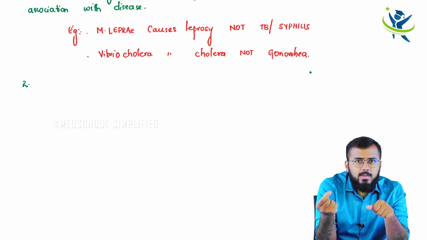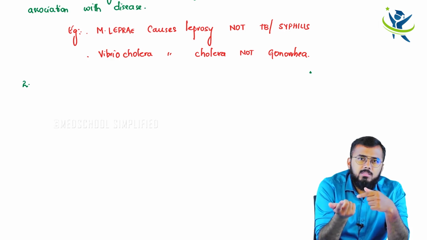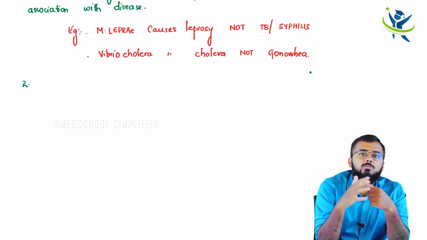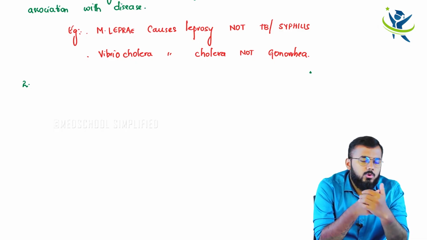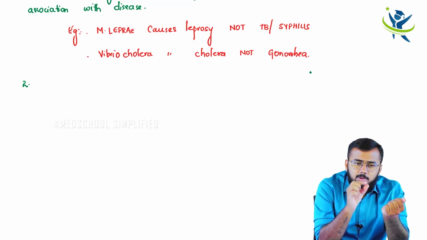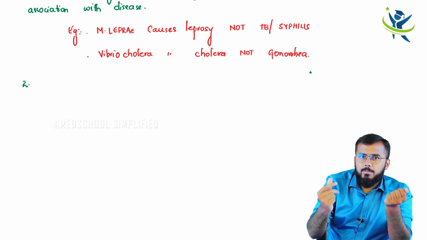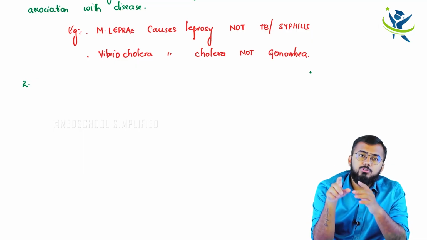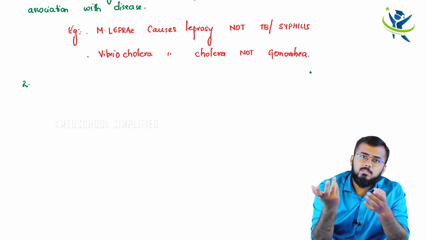And after extracting that bacteria, I can inject it into a mouse. When I inject it into the mouse, it has to cause the same disease in the mouse also. For example, let us say I am having leprosy. You have taken my blood sample. Within my blood sample, you have very nicely isolated that Mycobacterium leprae. Once after isolation, you have injected that Mycobacterium leprae into the mouse. The lab animal is the mouse, right? So even in the mouse it has to cause the same disease, leprosy.